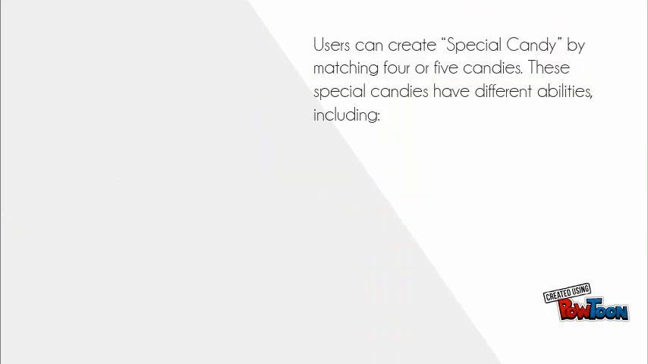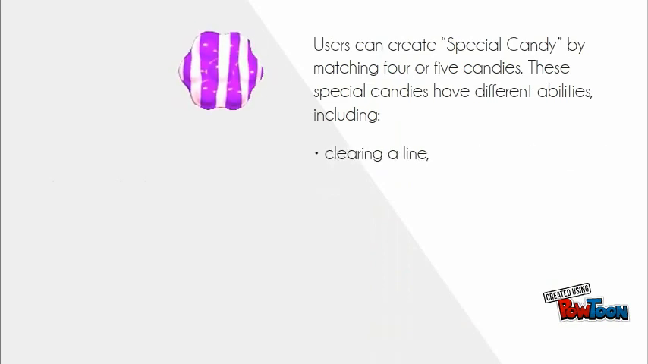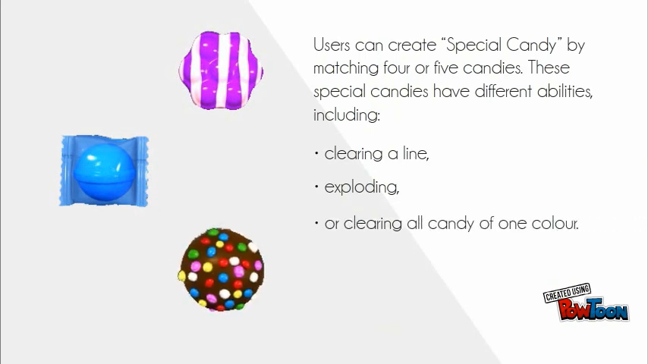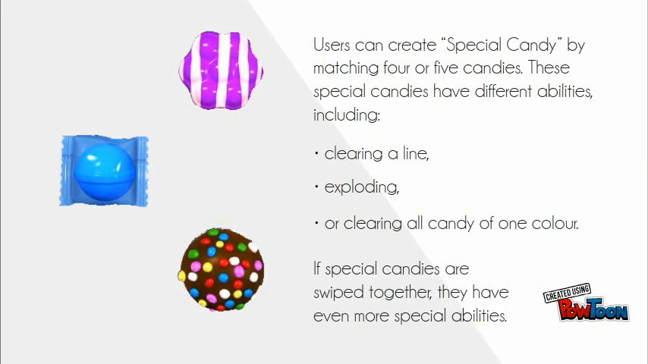Users can create special candy by matching 4 or 5 candies. These special candies have different abilities, including clearing a line, exploding, or clearing all candy of one colour. If special candies are swiped together, they have even more special abilities.